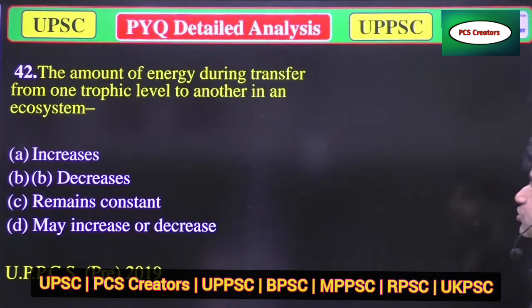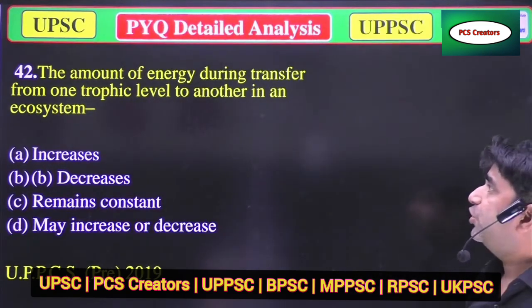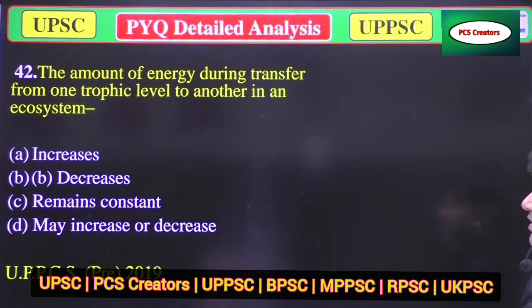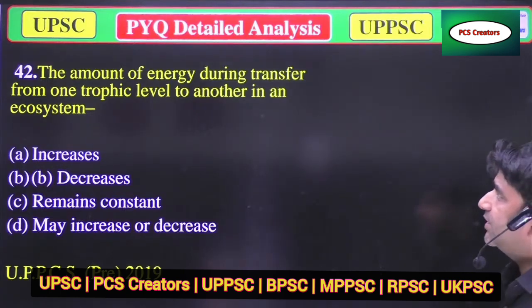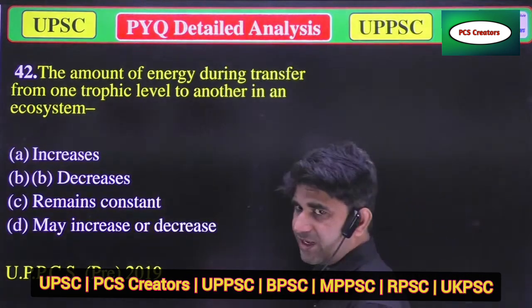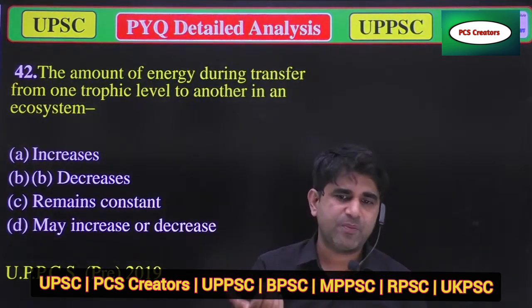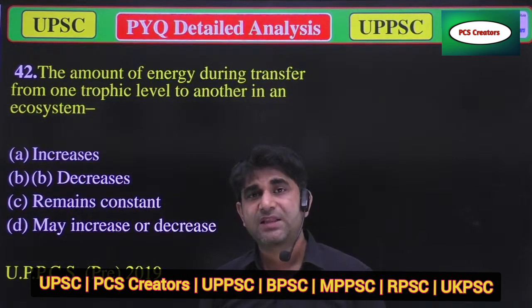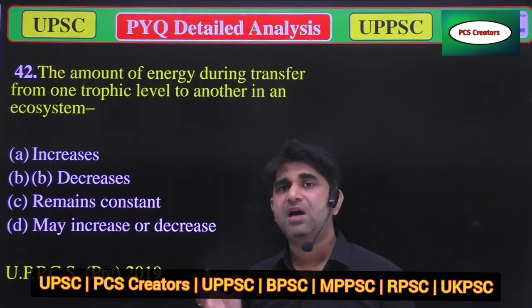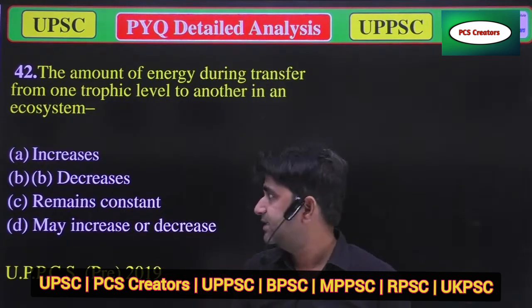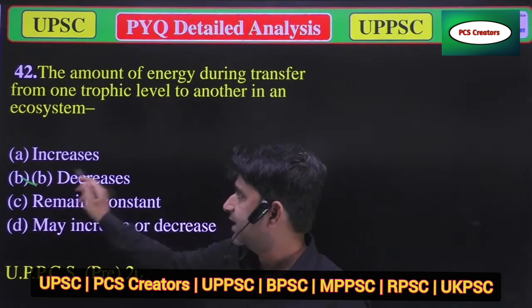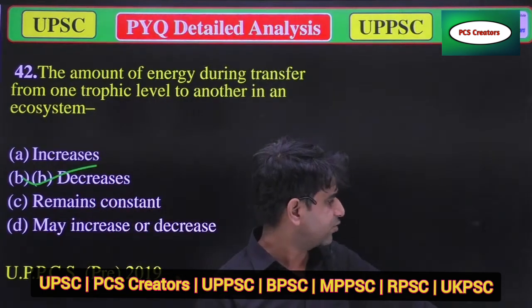Now we'll move to the next question. Our next question is: the amount of energy during transfer from one trophic level to another trophic level in an ecosystem. As I told you, when we move from one trophic level to another trophic level in an ecosystem, the amount of energy decreases. So option B is correct.